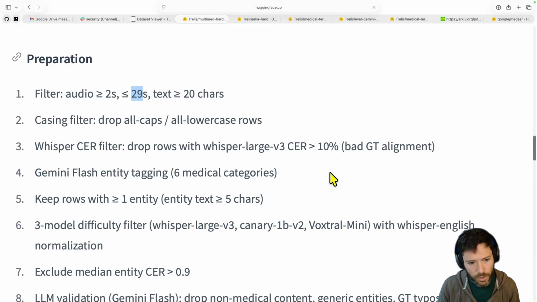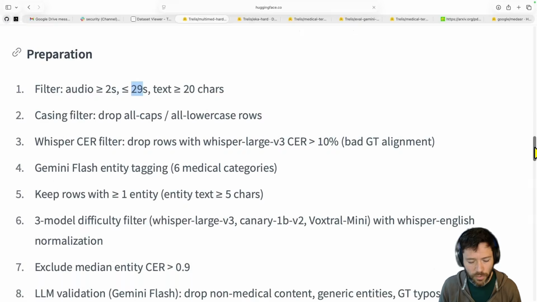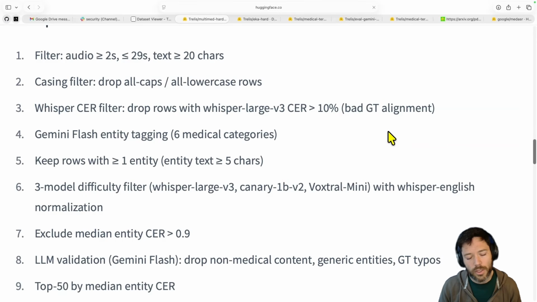transcripts. So this raw data set has got ground truth transcripts that apparently were reviewed. I did some manual review and there were quite a few that were badly misaligned. So I found a need to have a filter that would get rid of the badly aligned. Basically, when you take YouTube data, the transcripts can often lag from the audio. And this means you've got the transcript from the next audio segment, which is going to be wrong.